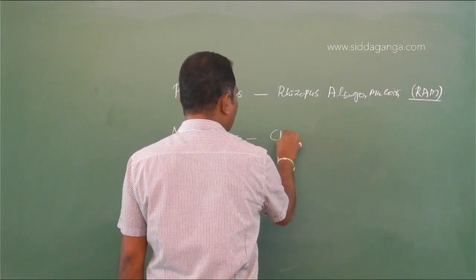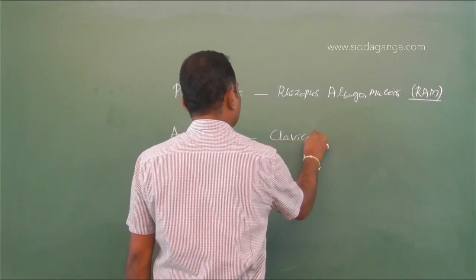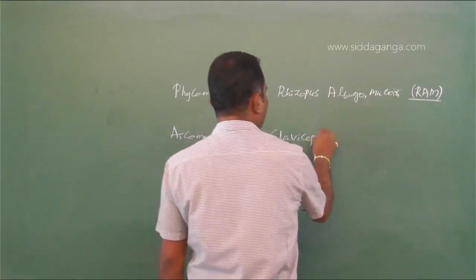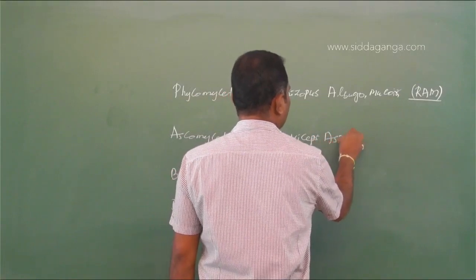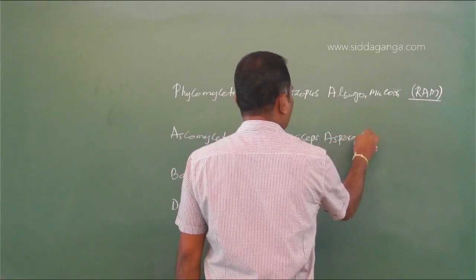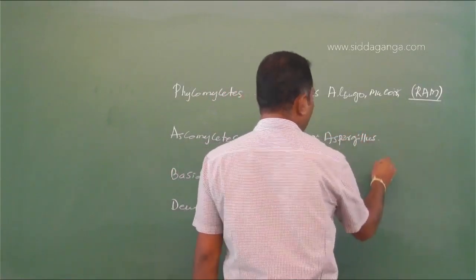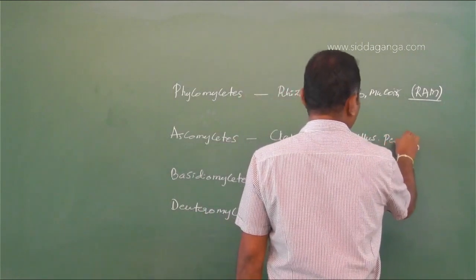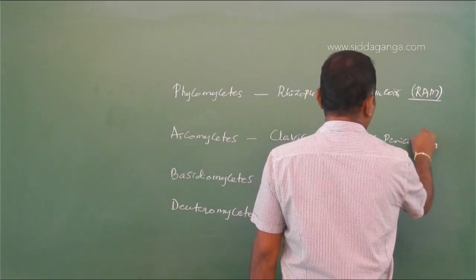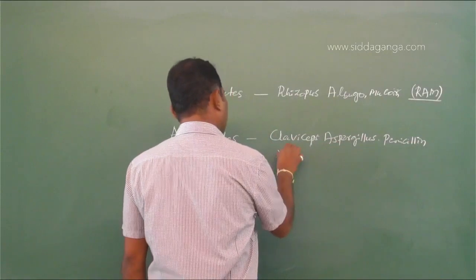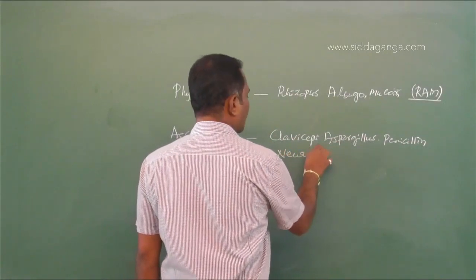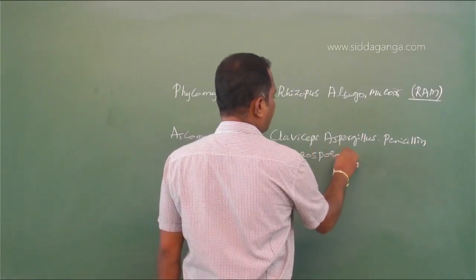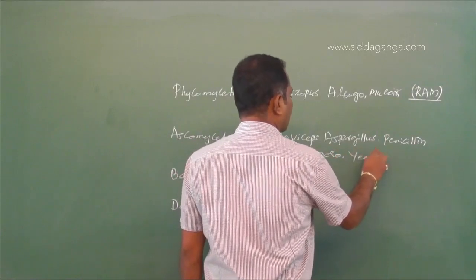In Ascomycetes, you have Claviceps, Aspergillus, Penicillium, Neurospora, and yeast.